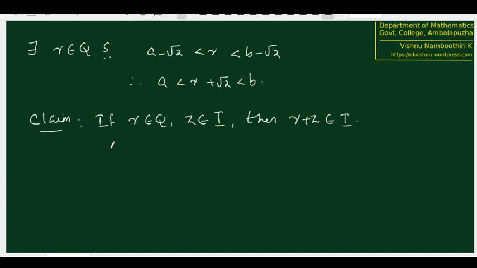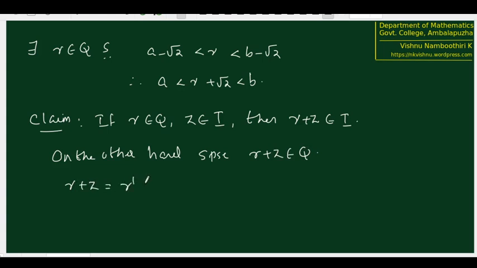That means r plus z is not irrational, that is, suppose r plus z is in Q. Then r plus z equals some r prime in Q. Therefore z must be r prime minus r, and this belongs to Q by our previous problem.